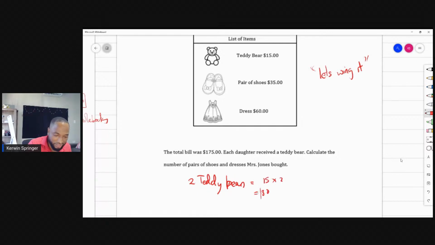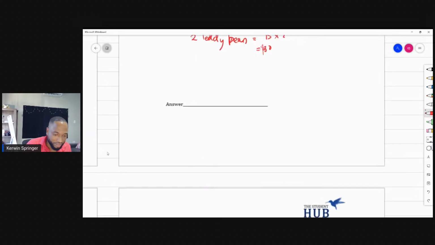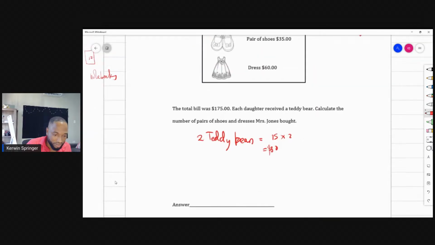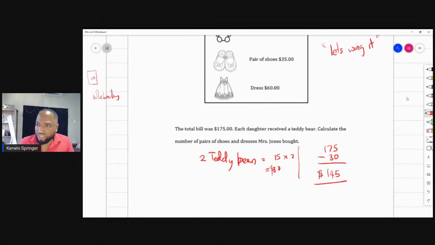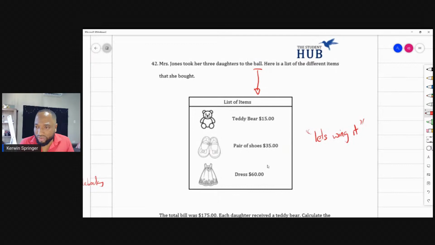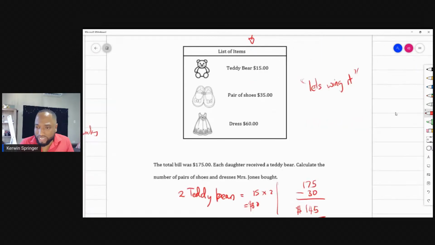So I want to get rid of this $30 from the 175. So I could start to see my way. 175. I'm feeling like this question is missing some information. So this is $145. So this $145, she's using this remaining amount to buy some shoes and dresses for these kids.